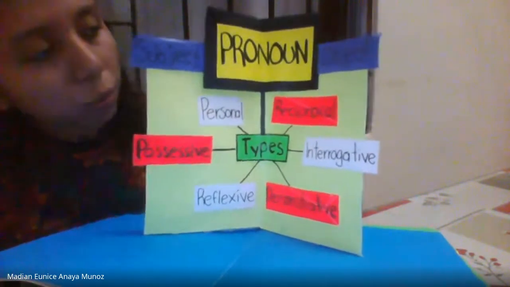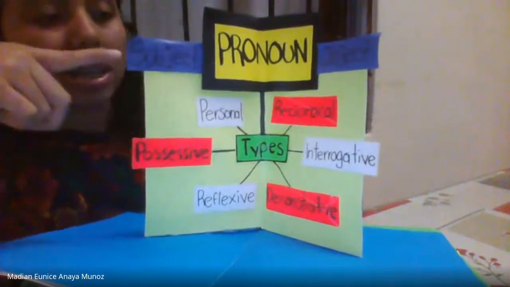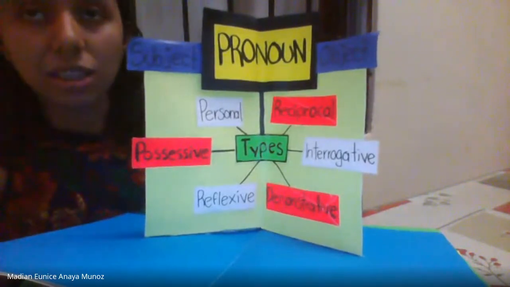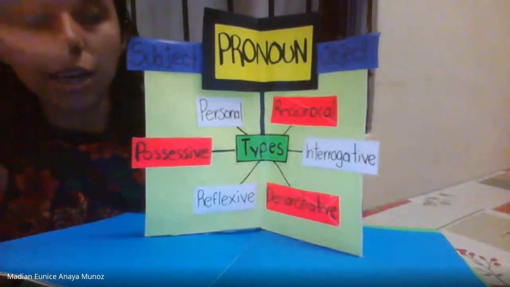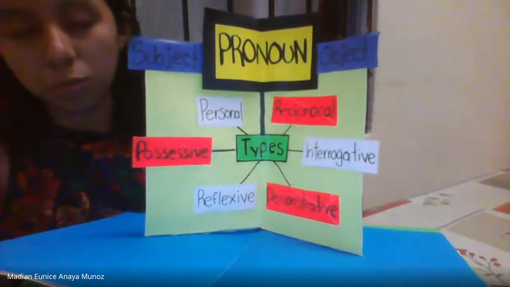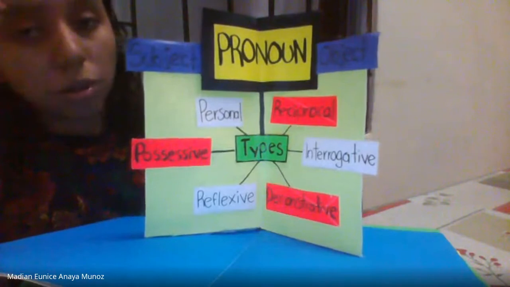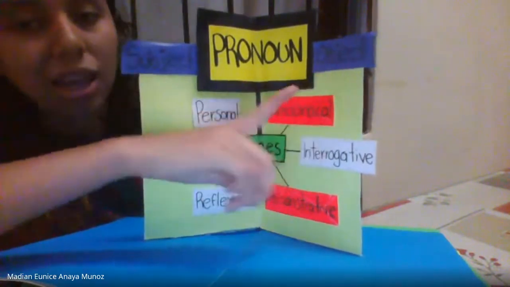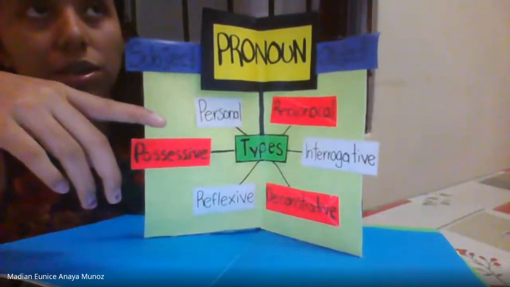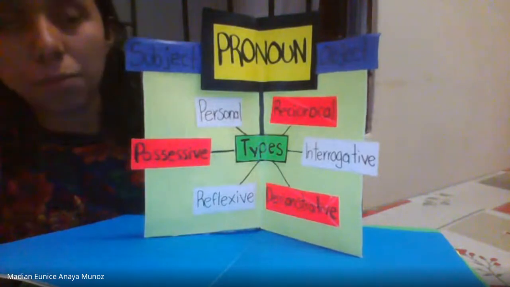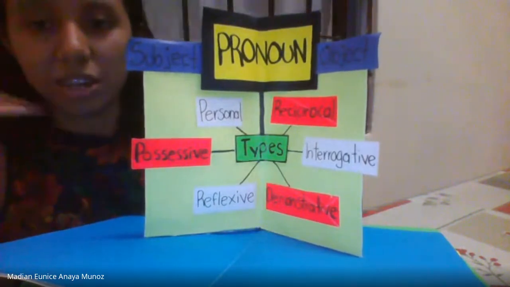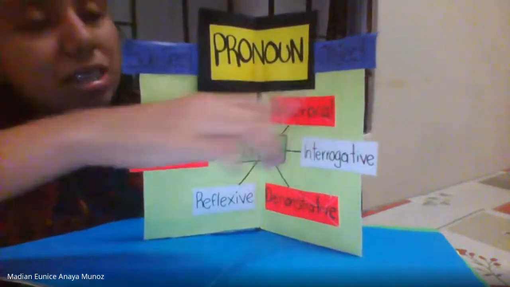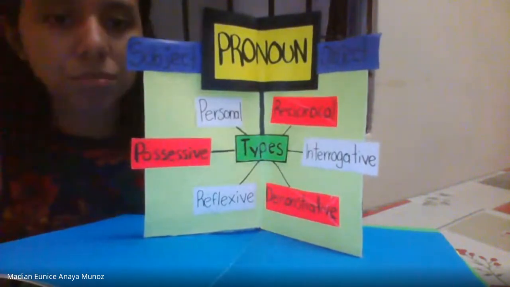For example, when a pronoun is the subject of the sentence, I say, for example, he slept during the movie. But when a pronoun is the object, I say, for example, did you ask him about the movie? I don't refer directly. Him is the object of the sentence.